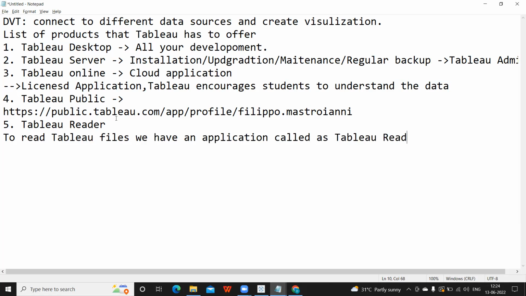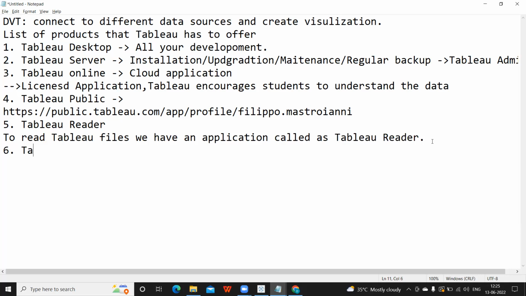One use case is, sometimes in real time we might share only the data source with the user, or we might create one separate data set to cater to the needs of the end user, and we share that database or data set with the user, and he will create a basic visualization, or the kind of visualizations he wants, on top of that. For that, we can use Tableau Reader as the application, so that he can create his own report without disturbing the developer. So that is the purpose of Tableau Reader.